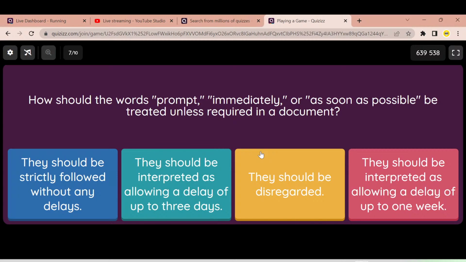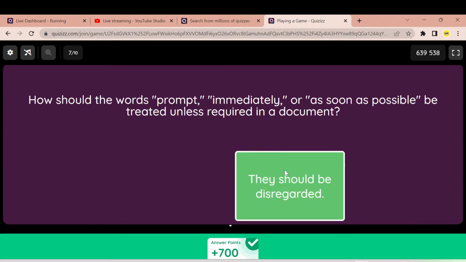So out of the 4 options given, the correct answer is answer C, which says that these words, unless required to be in the document, the bank would always disregard. So here answer is C.